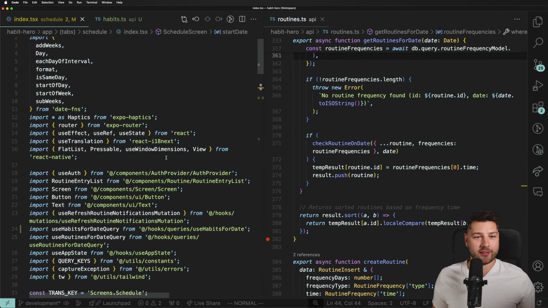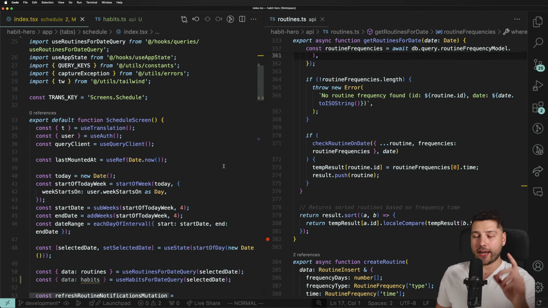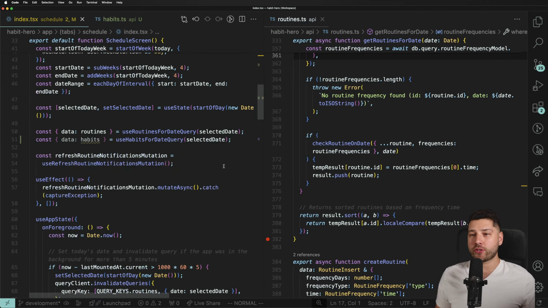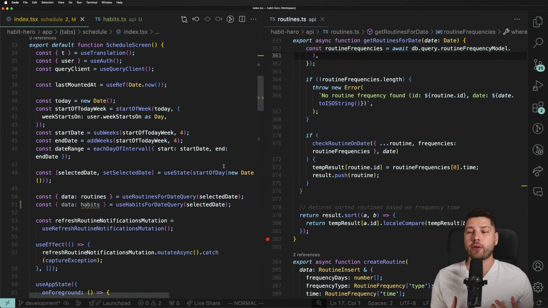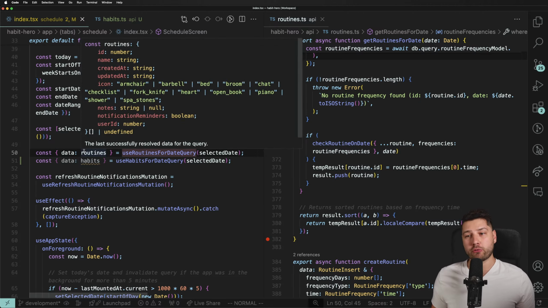Let's jump right into the action, honestly. Let's just see what we have. So yesterday, I forked this app from the routines app, and I was starting the process of migrating all of the routine stuff to habits. So as you can see here on line 50, we have this use routines for date query. This is a query that's using React Query, right? We all know and love React Query. And this one is getting routines.